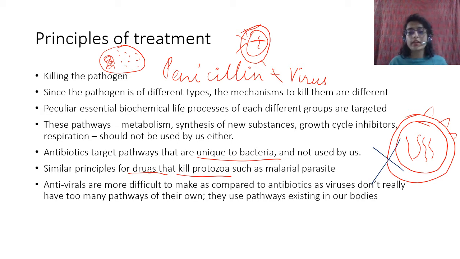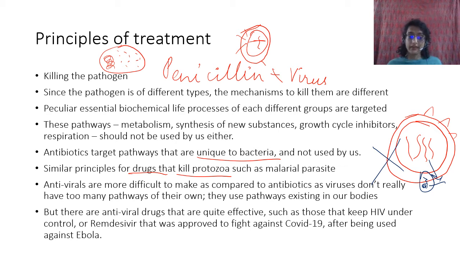What a virus has only is nucleic acid, RNA, DNA and so on, and that it injects into the host cell, and then it goes into the host cell's nucleus, and that forms proteins and stuff, whatever is required for the virus to propagate. So it is very difficult because it is using the cellular technology of our own cells, and if we want to target that, we will have to kill our own cells, right? This is actually what happens in immune systems. You end up killing your own cells also. So antivirals are more difficult to make that way. Okay?